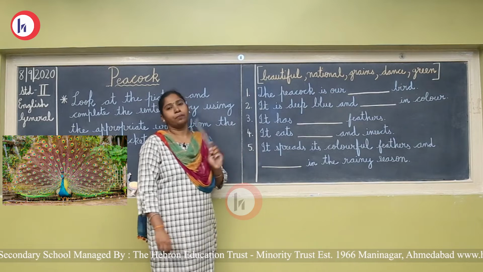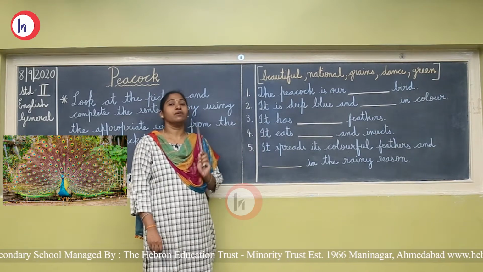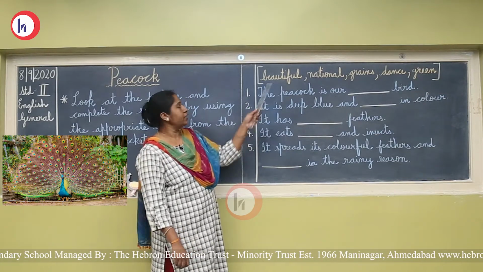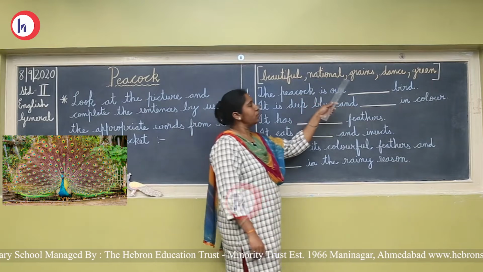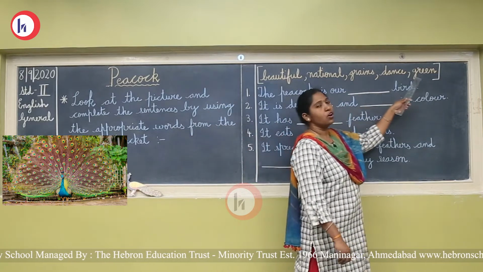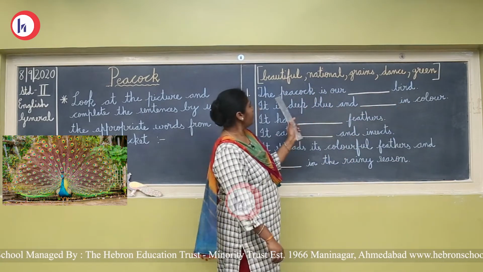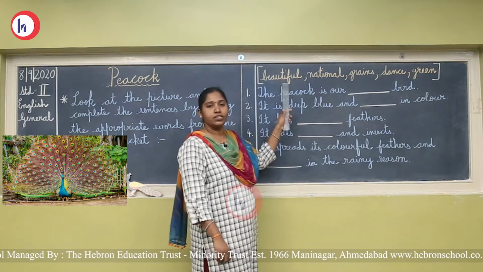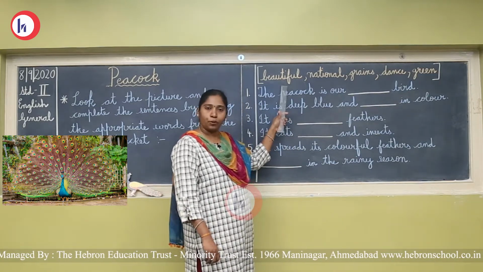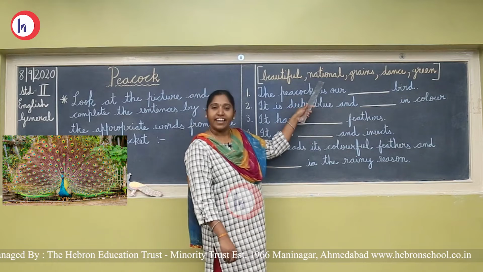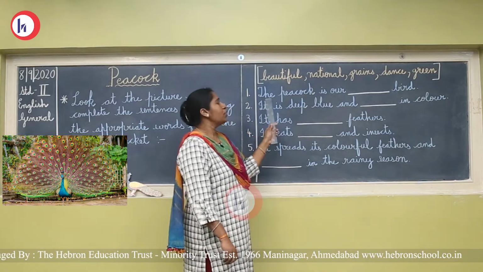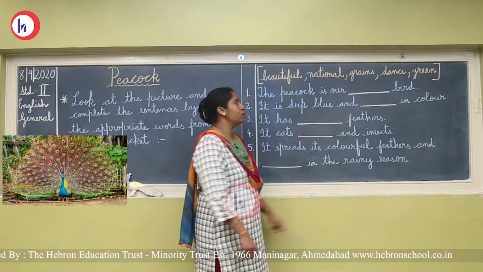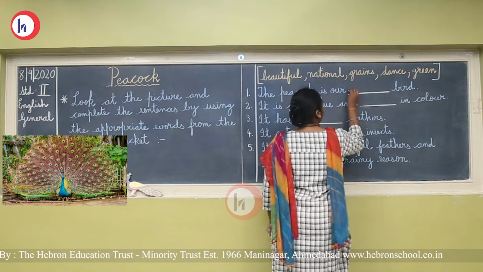What is the appropriate? Appropriate means correct, मतलब सही word. What can we write? Beautiful, national, grains, dance or green. Can we write the peacock is our beautiful bird? No children, beautiful is not the correct, not the appropriate word. We have to write national. So, the peacock is our national bird. So, we will write the word national.